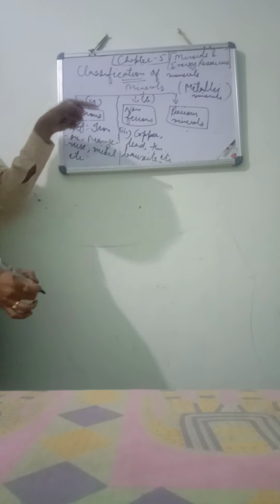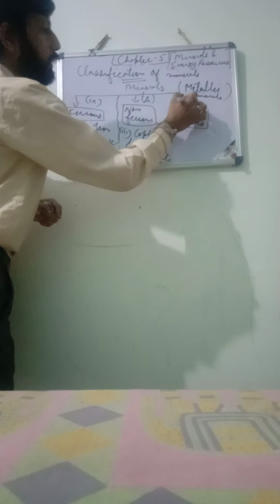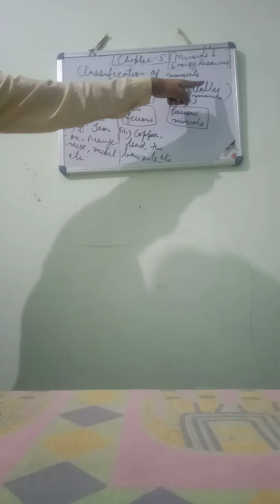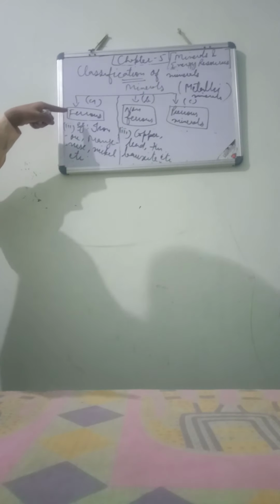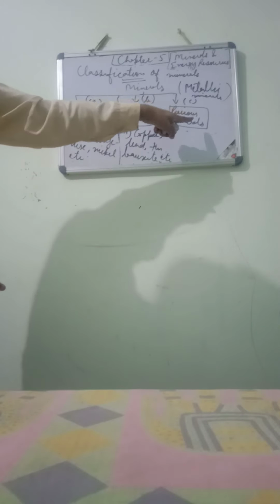The first part is ferrous minerals, A. Second type is non-ferrous minerals, B, and third type is precious minerals, C. Ferrous minerals are metallic minerals, non-ferrous are also metallic minerals, and precious minerals are also metallic minerals.